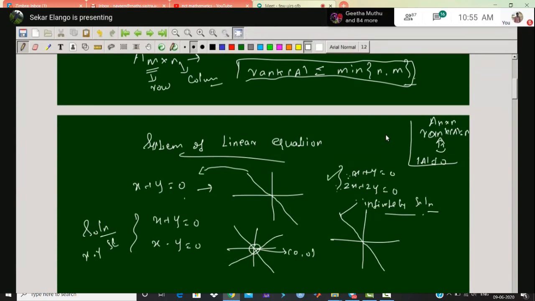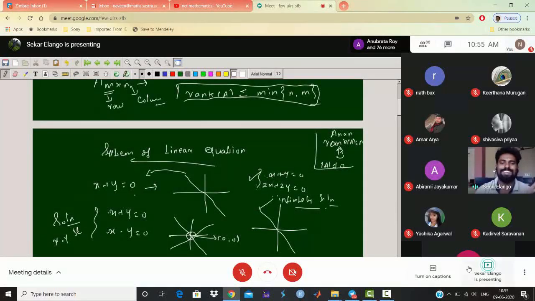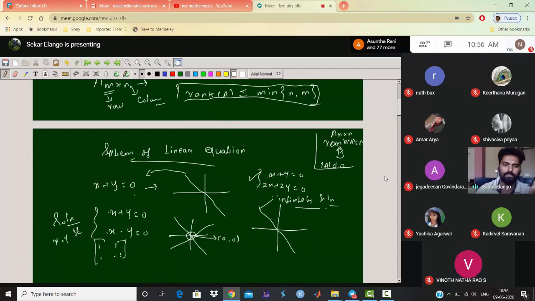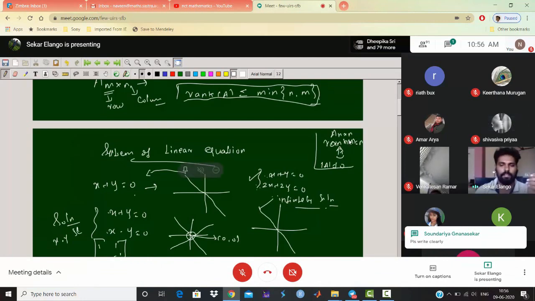In the earlier system, the two equations are independent. You can multiply by 2 and get 2x, 2y here, but for the earlier system you cannot find any non-zero number that gives the other equation. So there, both equations are independent. Otherwise, you can write it in matrix form, 1 1, 1 -1. Using row operations, R2 minus R1, we get the row 0, -2. So here the number of non-zero rows is 2, so the rank of the matrix is 2. Full rank means that both rows are linearly independent vectors.